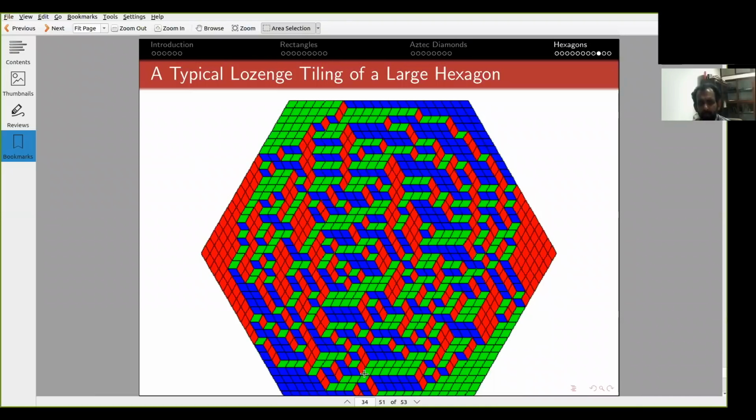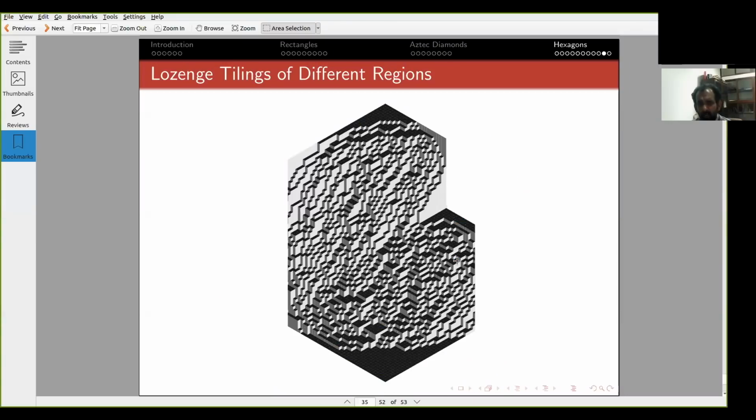And actually, you can do much more. You can do more general regions also. This was part of Okounkov's Fields Medal work. You can in fact take any nice enough region. One has to be careful about what nice means. It need not even be convex. And you can consider random tilings there. So here is a non-trivial example. Here is this funny non-convex region.